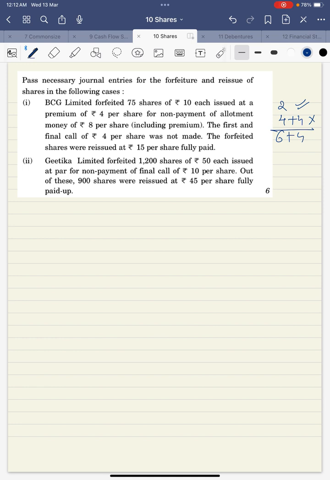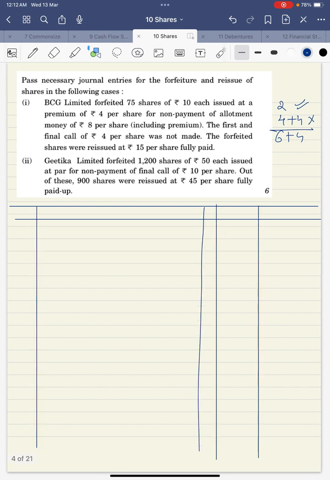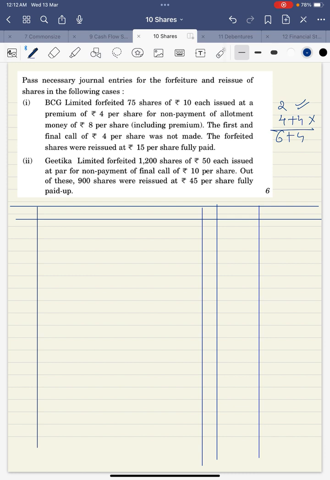So let me write down the journal entries first. Make sure that you prepare the format properly: debit, credit, date and LF. And the name of the book is to be written: Books of BCG Limited, journal, date, particulars, LF, debit and credit. Since the date is not given, I'll put the number 1.